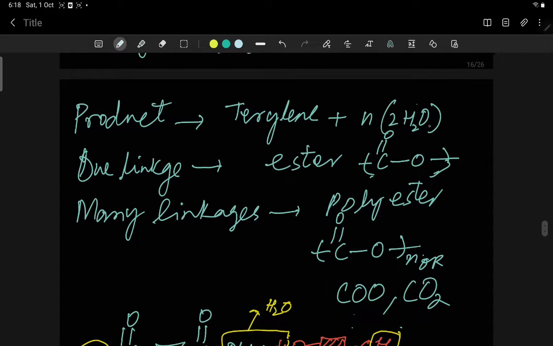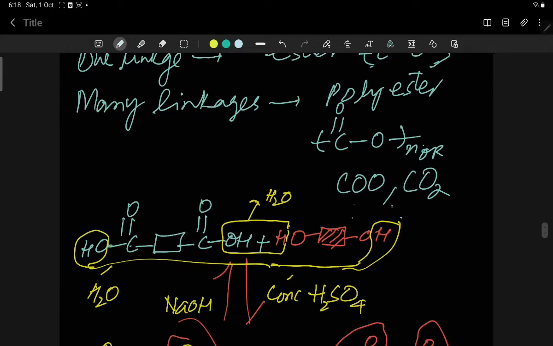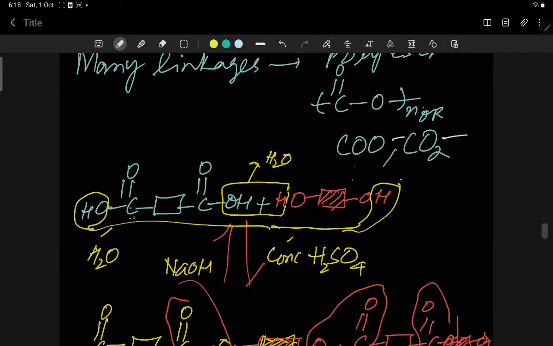The product is terylene and n number of 2 water molecules. One linkage is ester and many linkages are polyester. So this is C double bond O, it can be written as C double bond O or CO2 like this. So this is the dicarboxylic acid when it reacts with diol, this is the reaction, and H from alcohol and OH from dicarboxylic acid, and this OH from carboxylic acid and this H. So in this way 2 water molecules are formed.